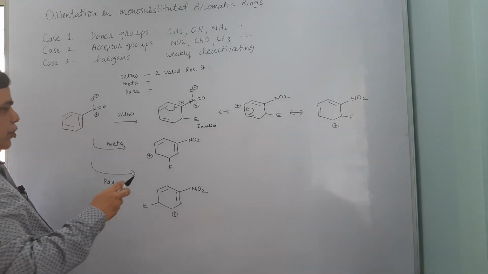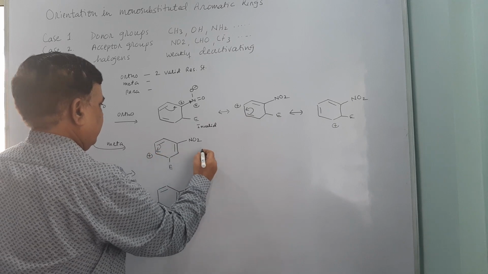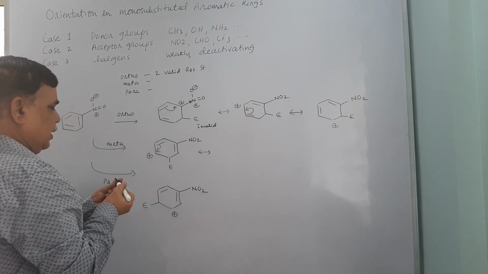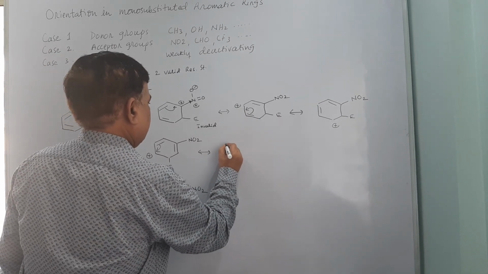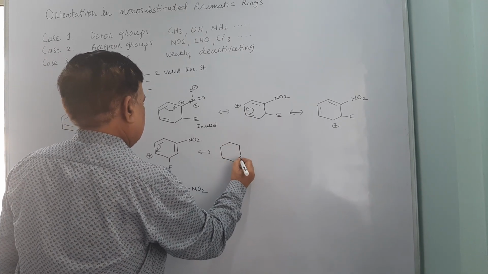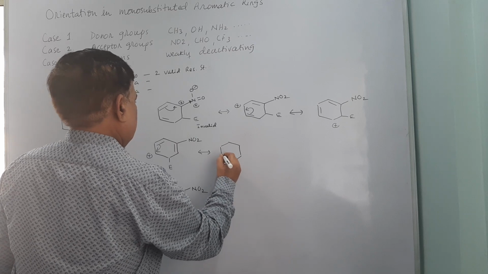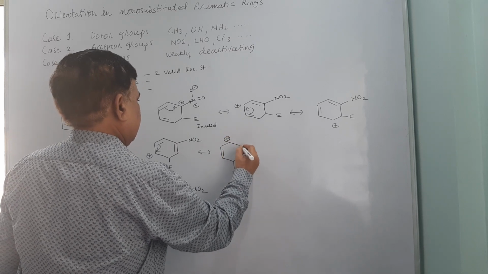Now for meta approach, once again we have to show the delocalization, and now if I look at this, the positive charge is shifted here.